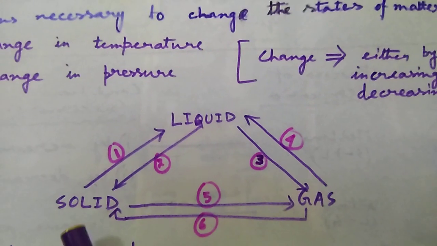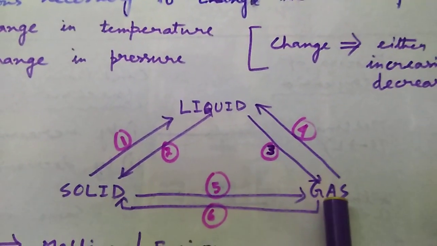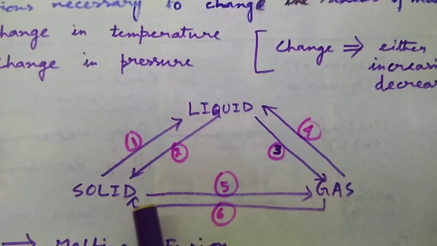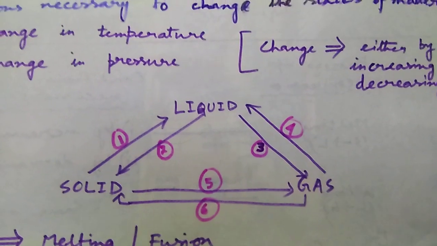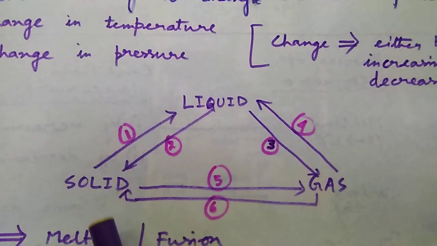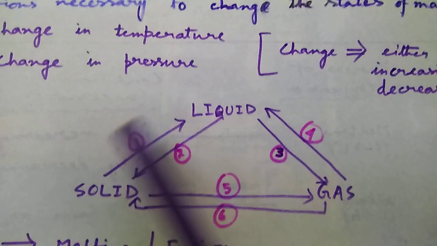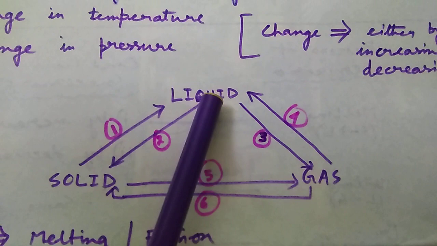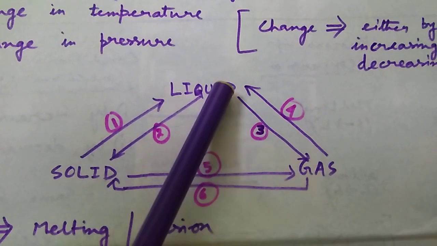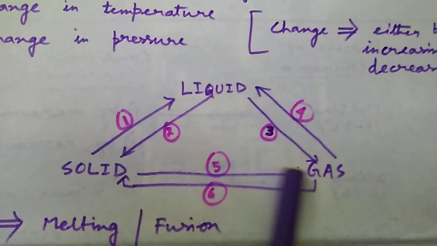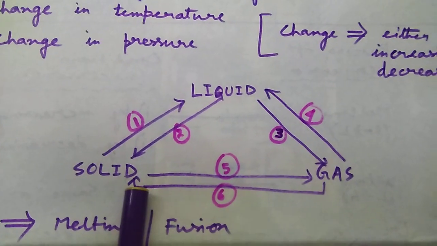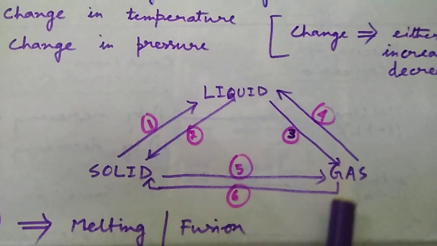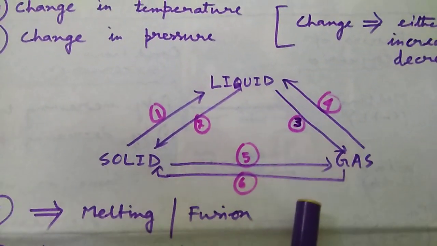Three common states of matter are solid, liquid, gas. So there are 6 possible types of interconversion of states of matter. Which are those? Solid to liquid and the reverse, that is liquid to solid. Liquid to gas, gas to liquid. Solid to gas directly and gas to solid directly. Now these 6 interconversions of states of matter are named in different ways.